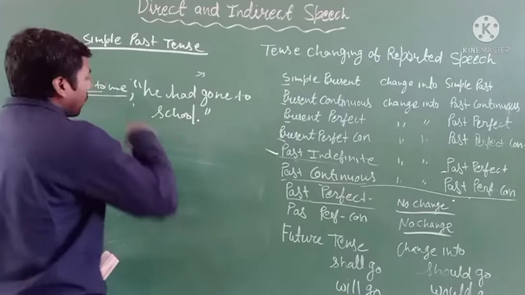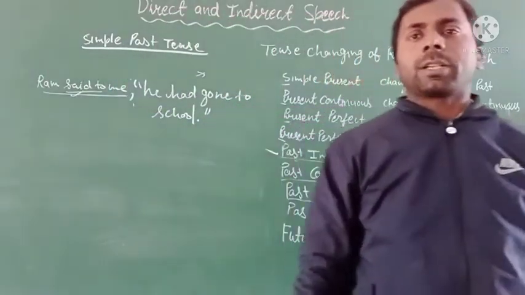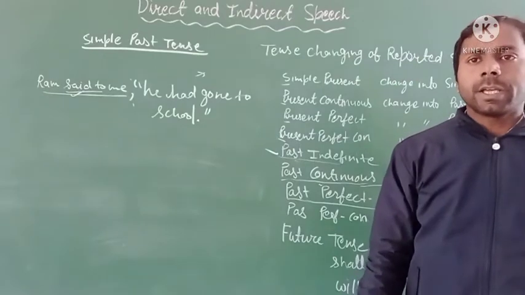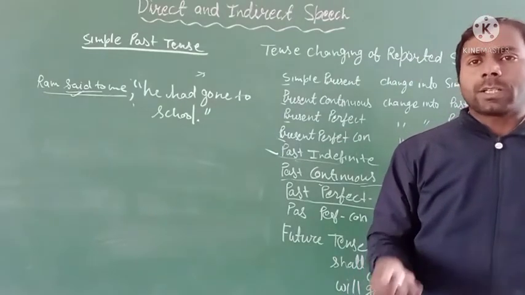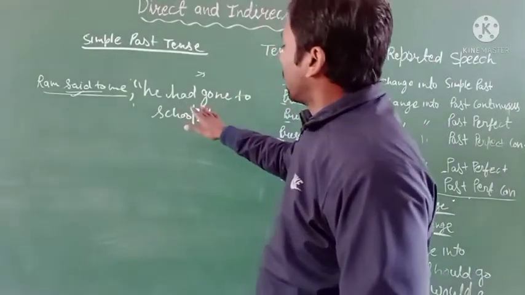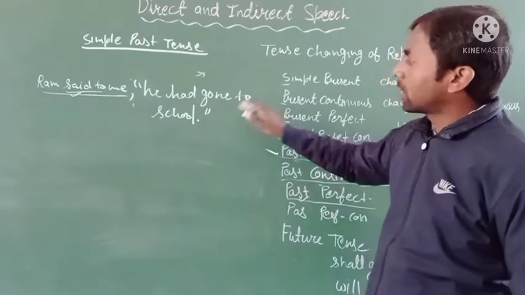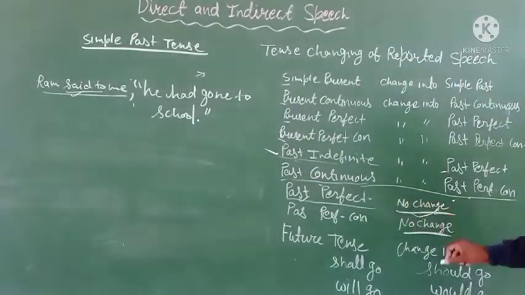I think you know very well this reported speech is in the past perfect tense, so there is no change.